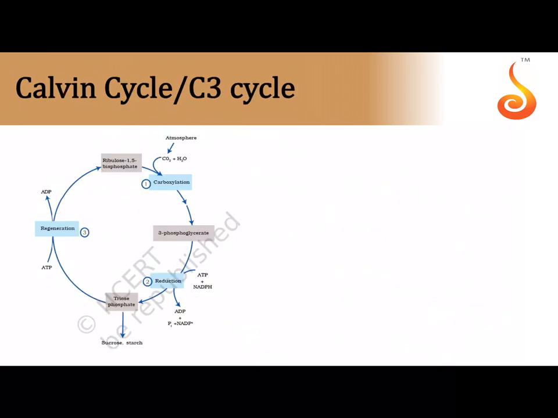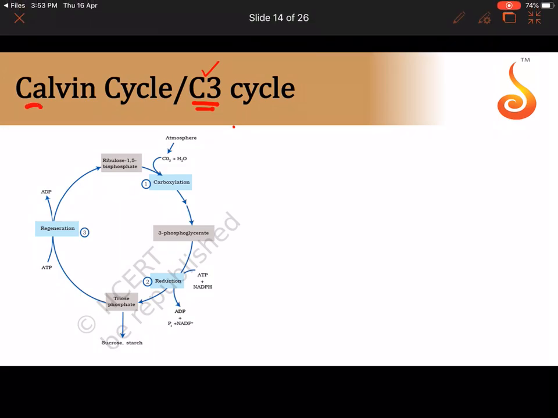Okay. So now moving on to the dark reaction, the Calvin cycle. It's called the C3 cycle because the first stable compound that is formed is a 3 carbon compound. And where is this Calvin cycle happening? The Calvin cycle is happening not in the thylakoid. We are done with the thylakoid. It is happening in the stroma of the chloroplast.